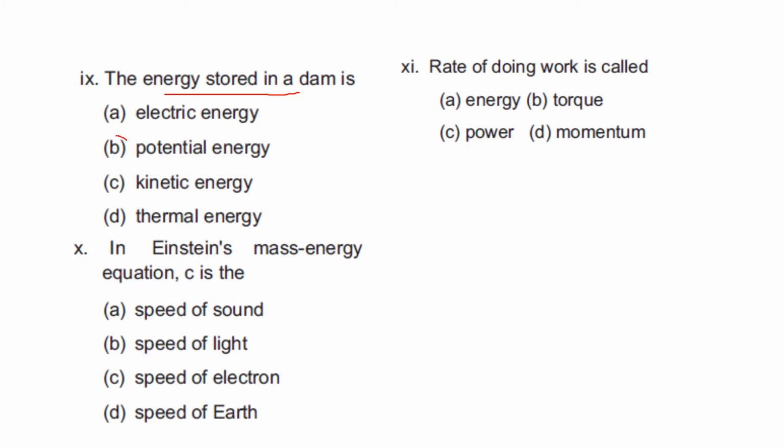The stored water has a potential energy, so stored dam is also a potential energy. In Einstein's mass energy equation, c is the speed of light, which is equal to 3 into 10 raised to power 8 meter per second. Then 11: rate of doing work is called power.